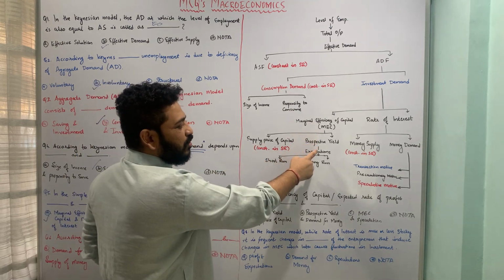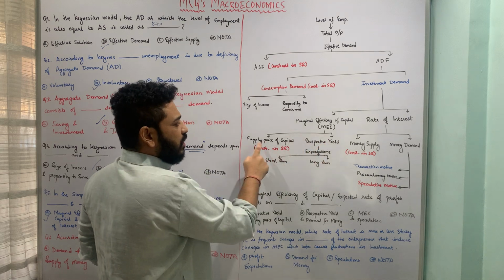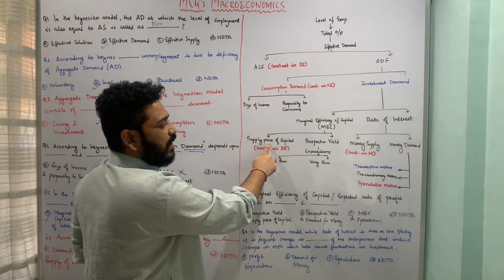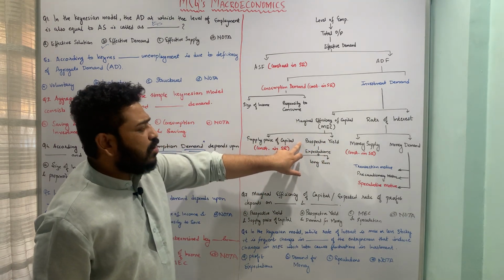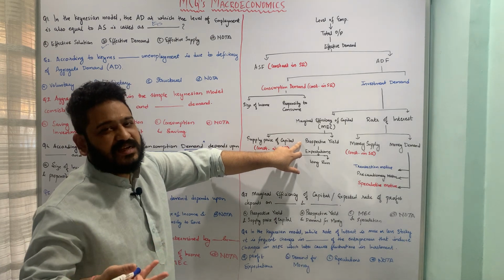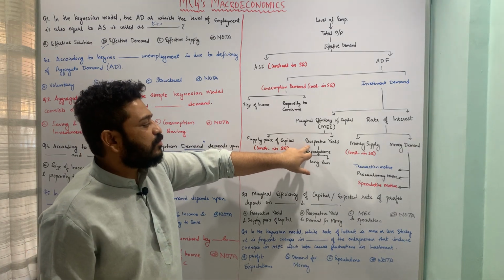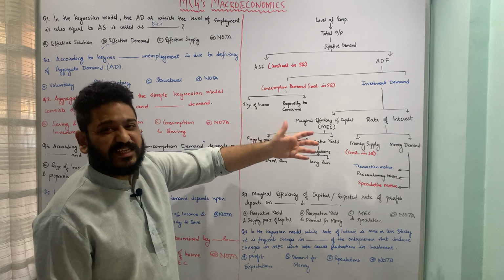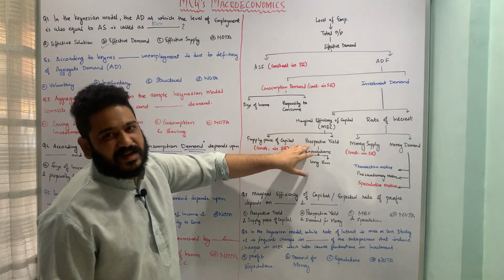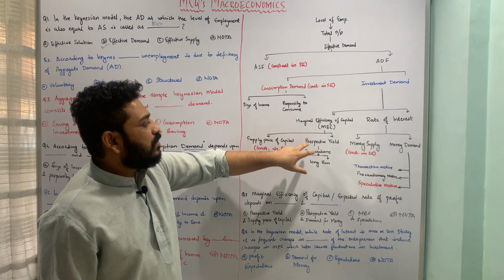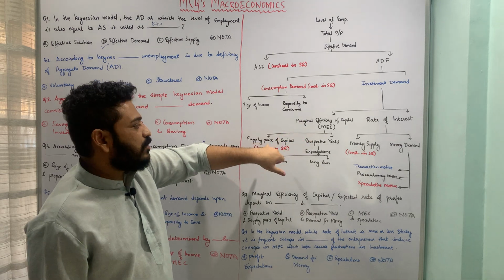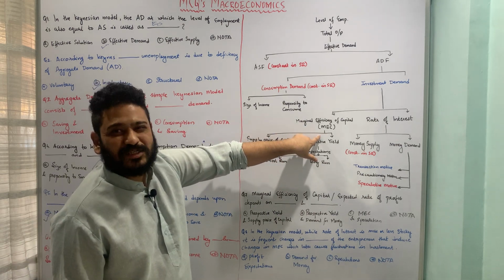MEC is dependent upon prospective yield and supply price of capital. Prospective yield or the profit expectations. Sometimes you will see instead of prospective yields, they use profit expectations of the entrepreneur as the wording. So marginal efficiency of capital depends upon the supply price of capital as well as the prospective yield.